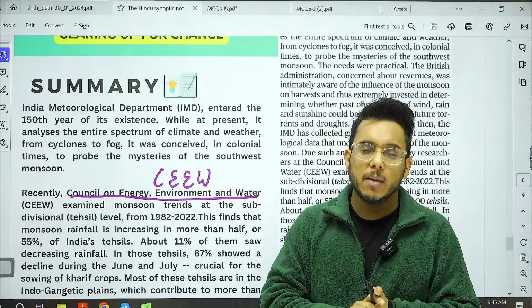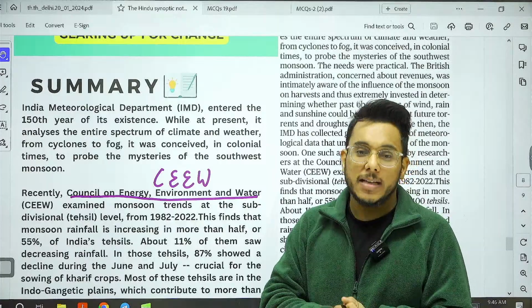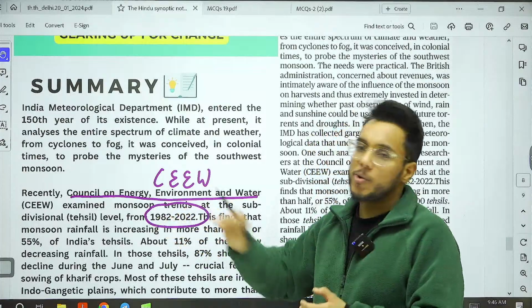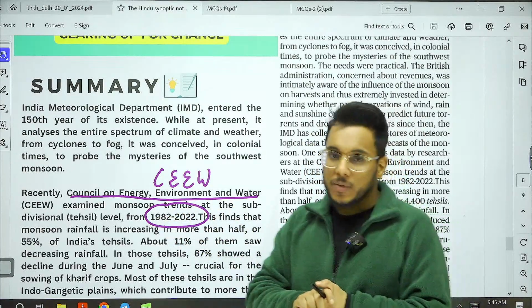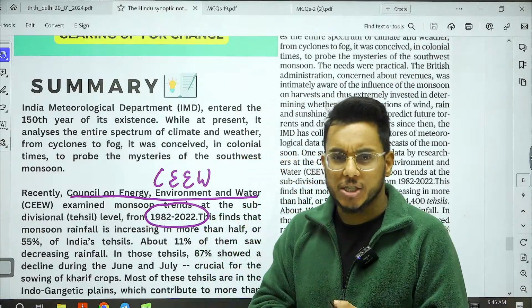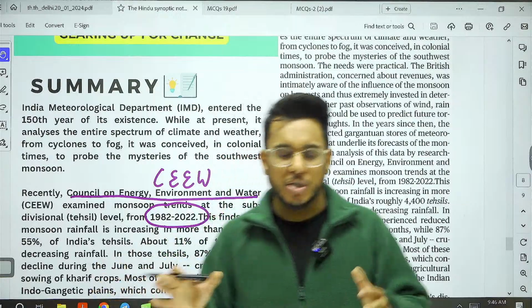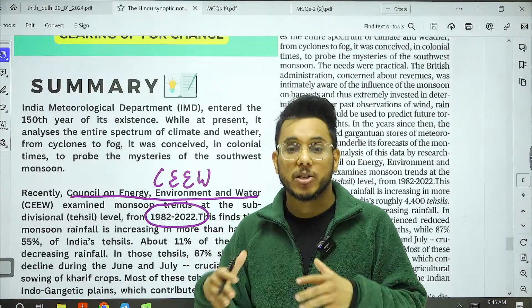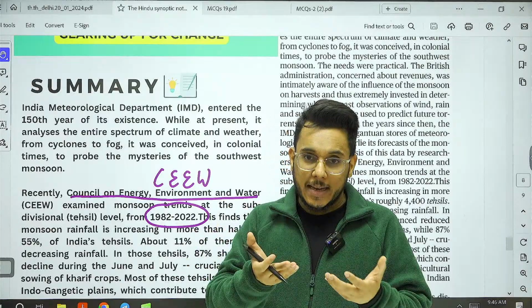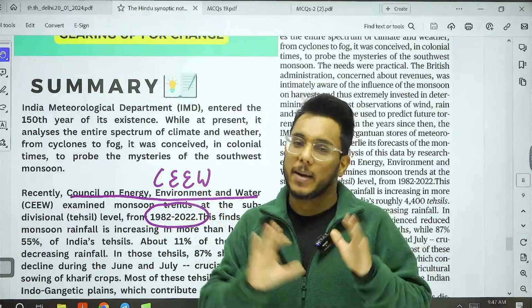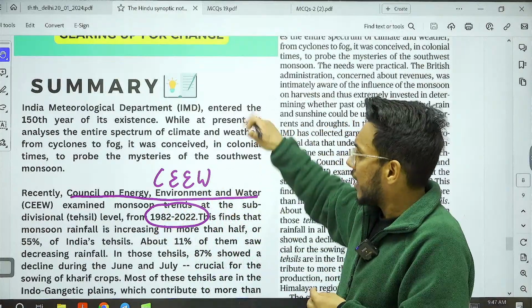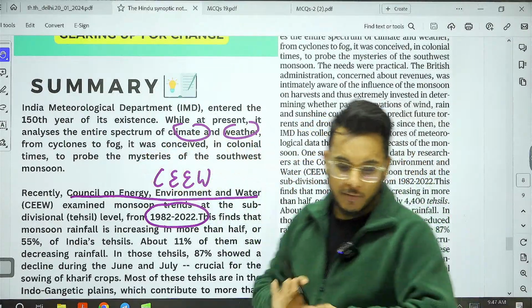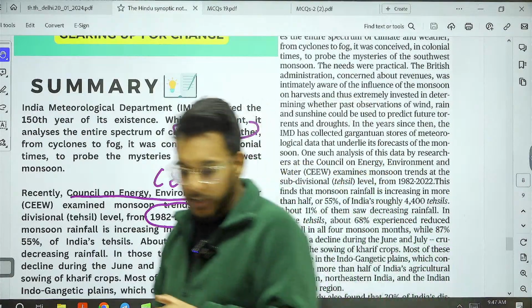So recently CEEW has released a report, and this report gives information about monsoon trends between the years 1982 and 2022. Now, IMD was established during the time of the Britishers, largely to forecast the monsoons, because the Britishers were interested in revenue maximization, and timely information about the emergence of monsoons impacts agriculture. But over the years, IMD now analyzes the entire spectrum of climate and weather, cyclones, fog, and all such things.